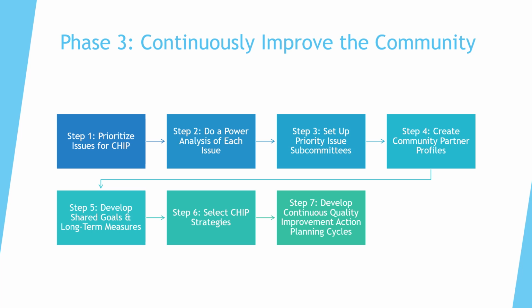After planning, move into implementation. Assign roles, set timelines, identify metrics, and build in evaluation from the beginning. And don't forget to communicate back to your community. Closing the feedback loop builds trust and encourages continued engagement. MAPP 2.0 reminds us that community improvement is a cycle, not a checkbox. This phase helps ensure that your health department and its partners are in it for the long haul.